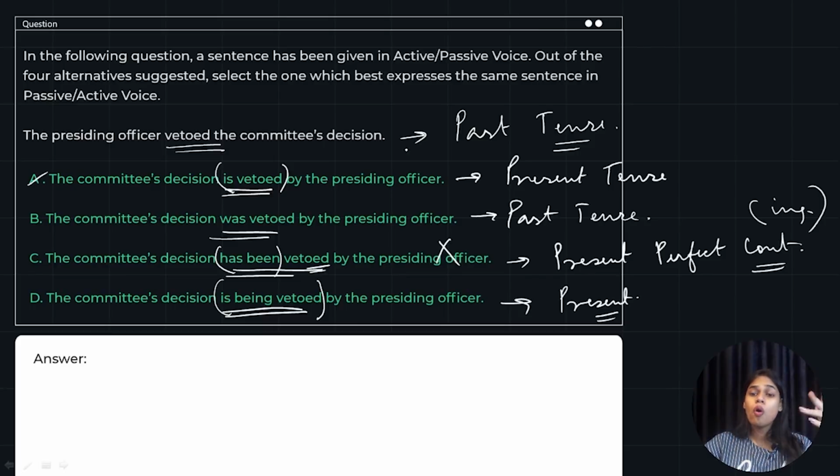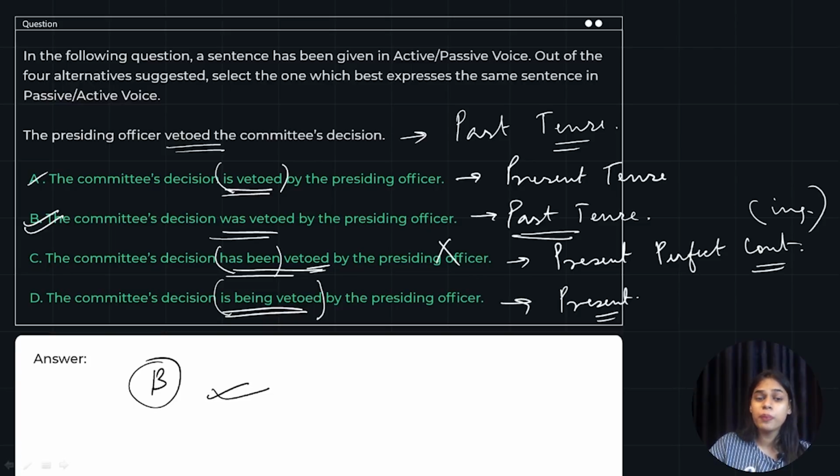So out of all the options, we can see that only option B has used past tense, which is similar to the question. So we are going to use B as the answer over here because it says the committee's decision was vetoed by the presiding officer. To translate into active, the presiding officer vetoed the committee's decision. All right, so we are going to go with option B.